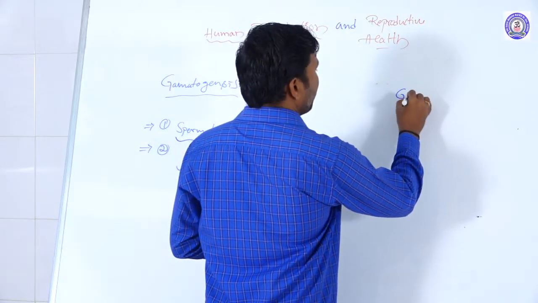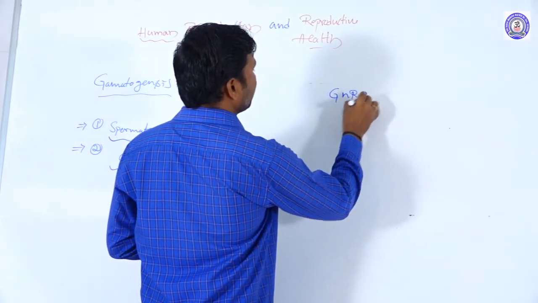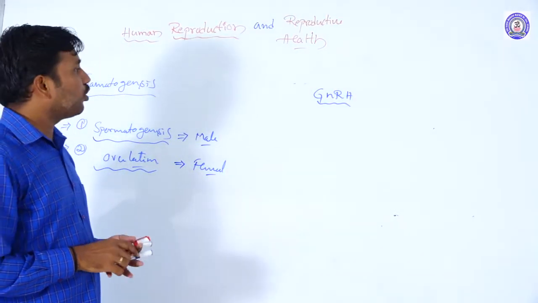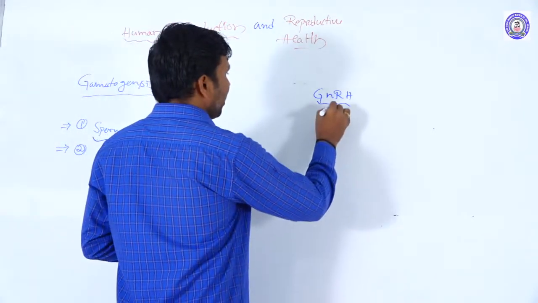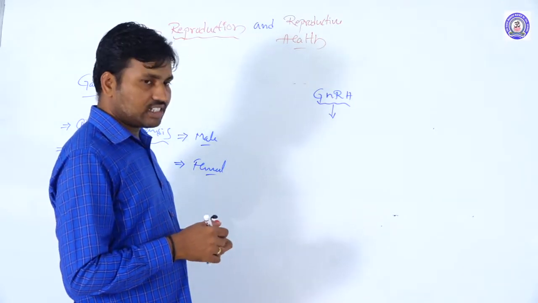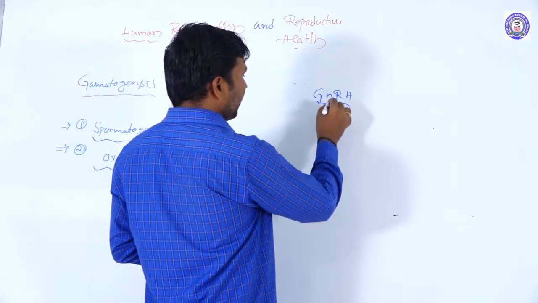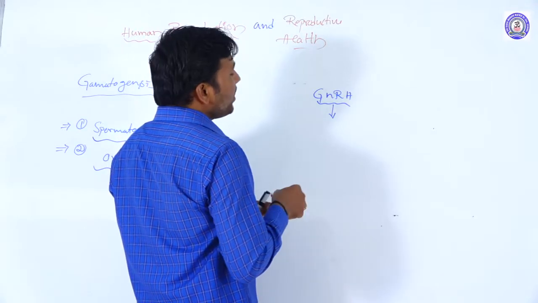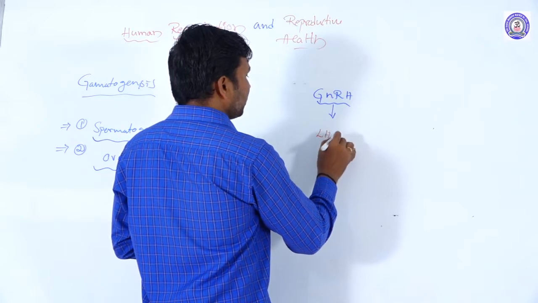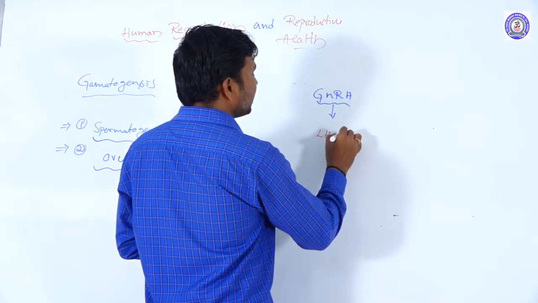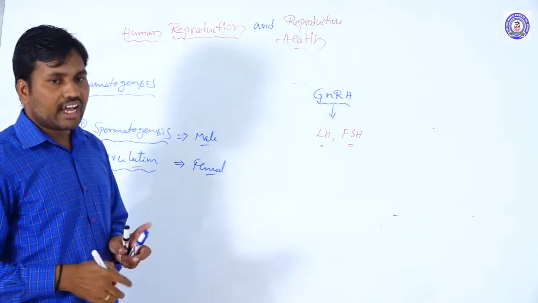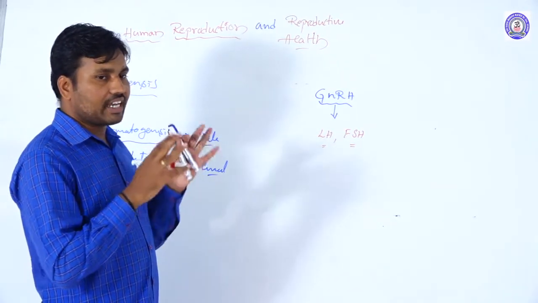In the case of humans, GnRH, gonadotropin releasing hormone, is synthesized in the hypothalamus and released. It stimulates the pituitary gland, influencing the secretion of the LH and FSH hormones. LH and FSH hormones are secreted.